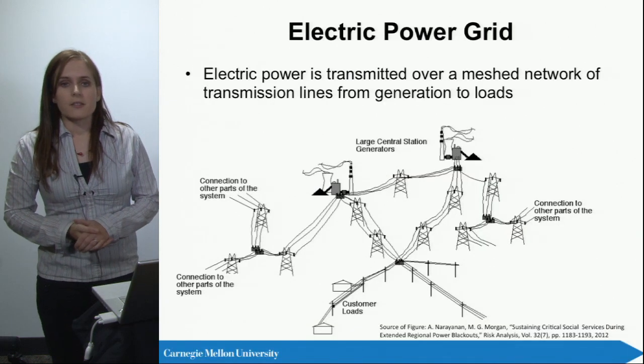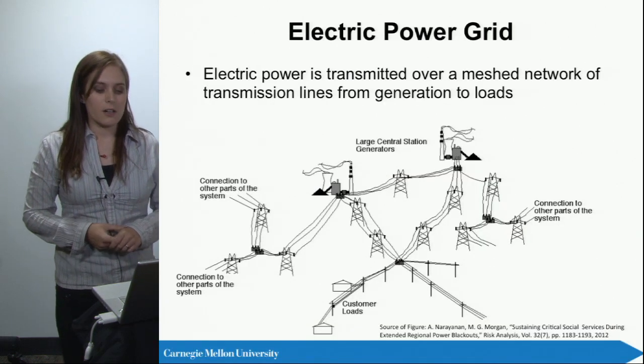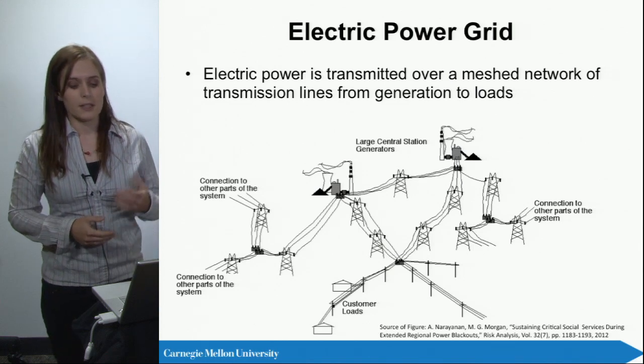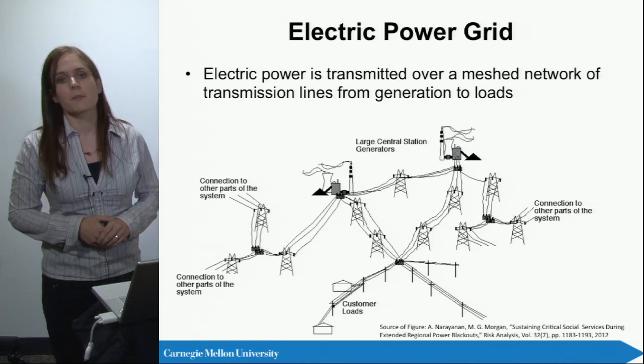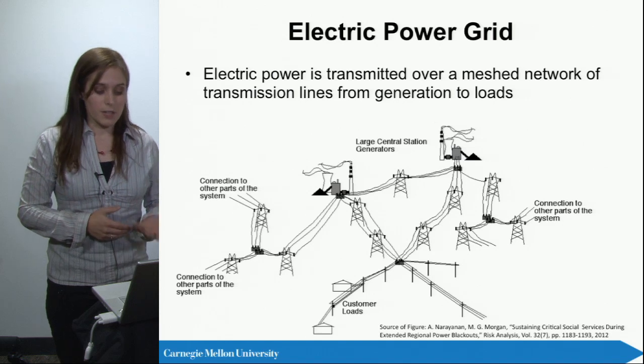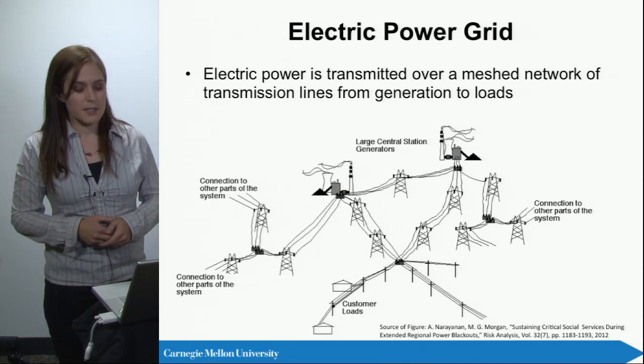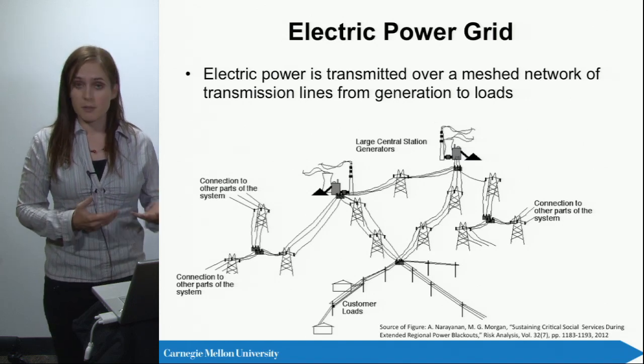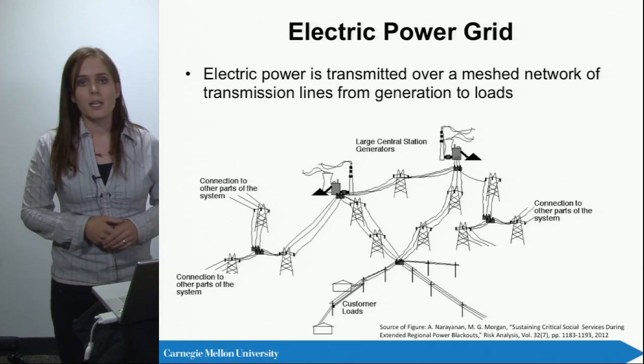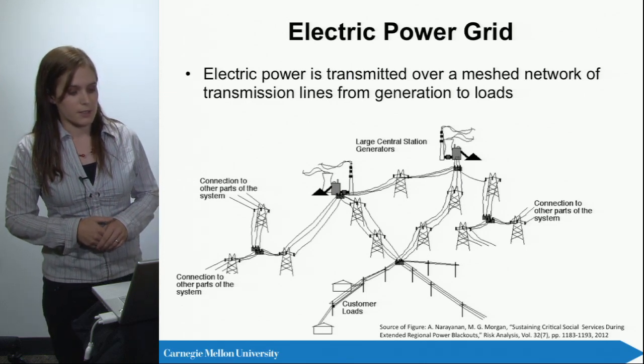So in this figure you see a graphical representation of the electric power grid. We have the power stations in which the electric power is generated. We have the customers which consume the electricity. And we have in the middle the transmission system, which is the high voltage system, and the distribution system, which is the low voltage system.